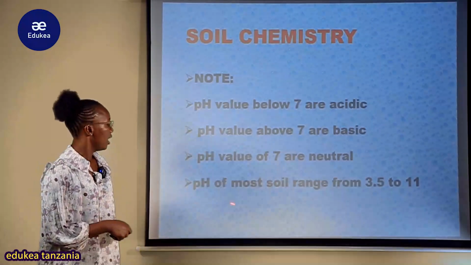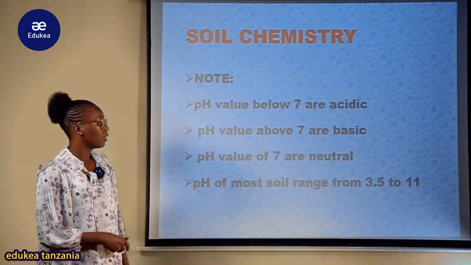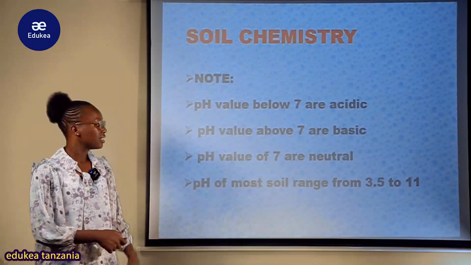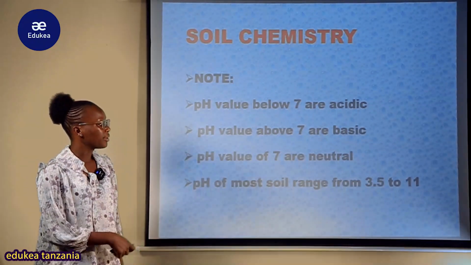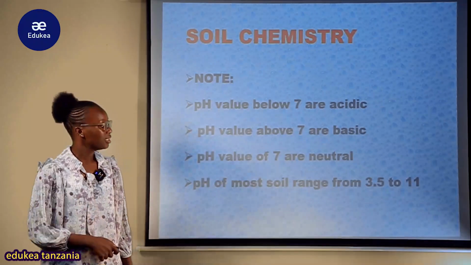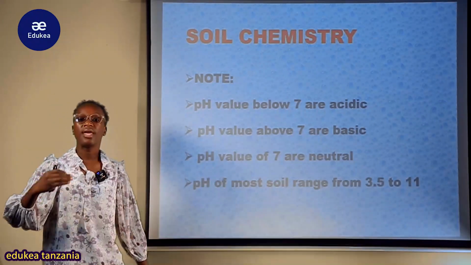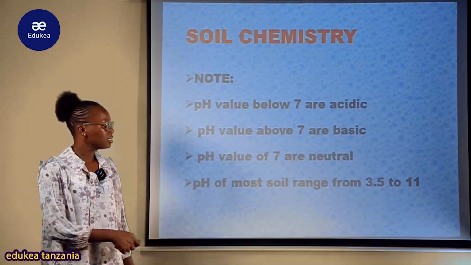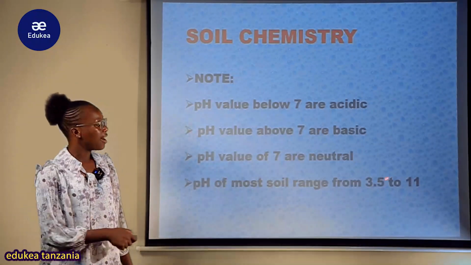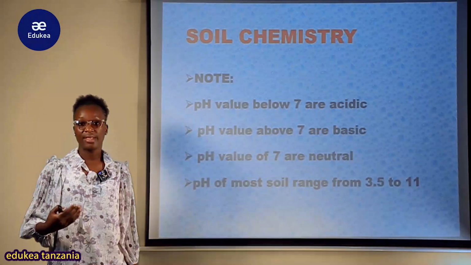That's why here pH of the most soil, kwamba most soil pH zake zina range katika from 3.5 ambayo ni strong base to 11 ambayo kule inaendelea kwenye ile I mean this 3.5 is acid afu to 11 ambayo 11 inaendelea kwenye base.